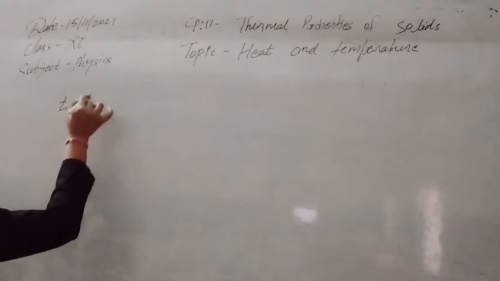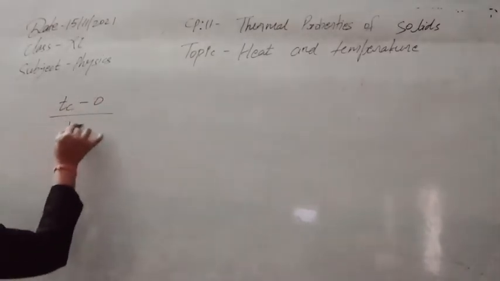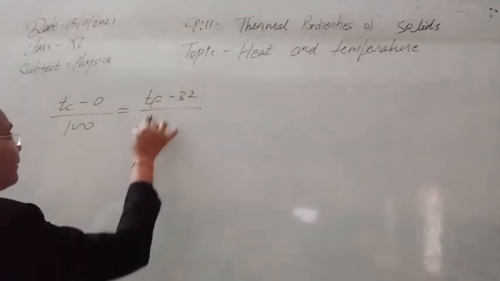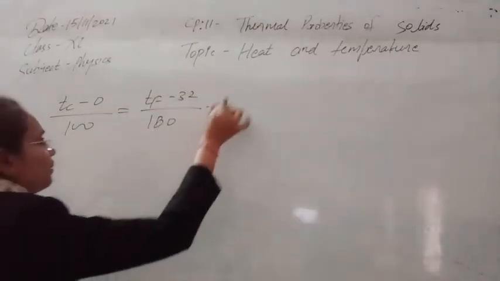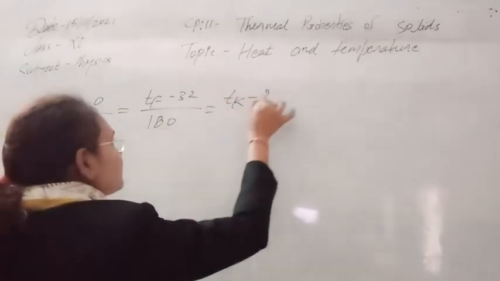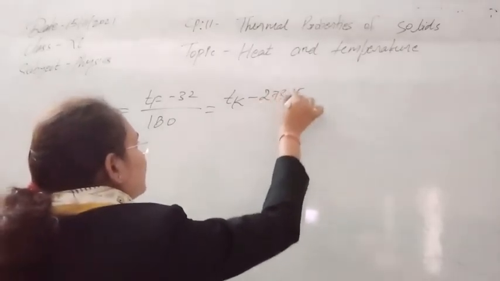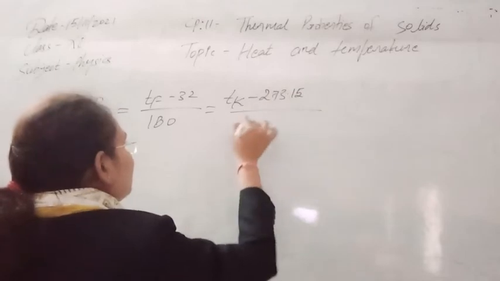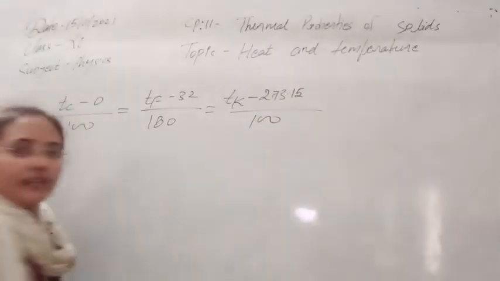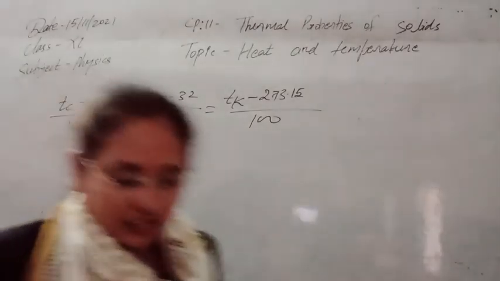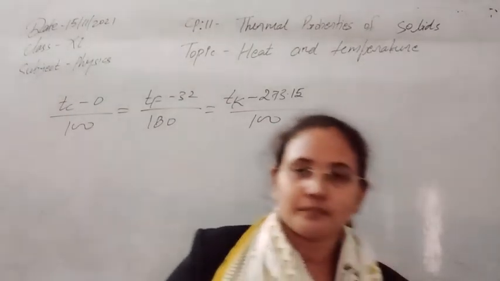If you look from the start, this was Tc minus 0, the freezing point, upon the division. Again, this was Tf minus 32 upon the division, that is 180. Now this is Tk minus its freezing point, 273.15, upon 100. So you can now use these relationships to easily convert one temperature into another.